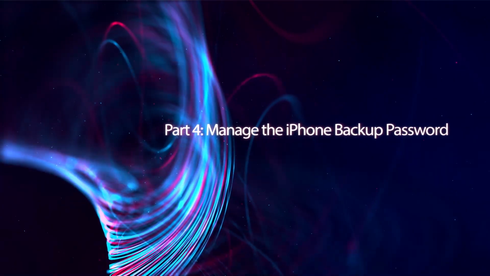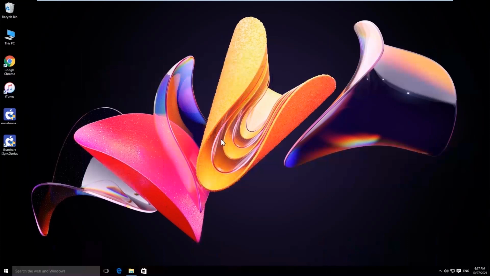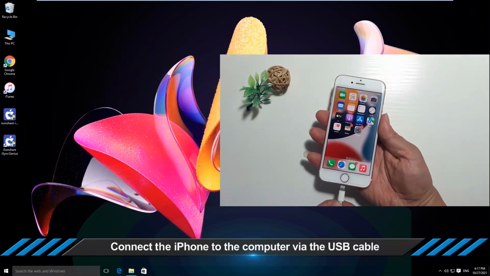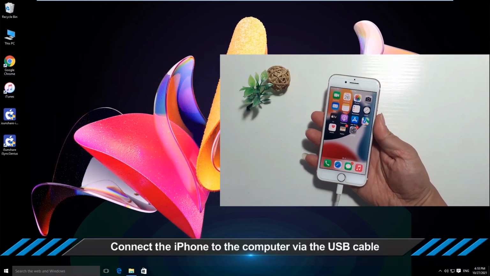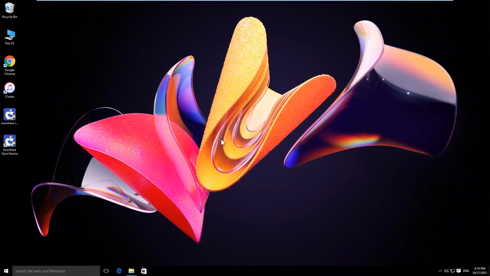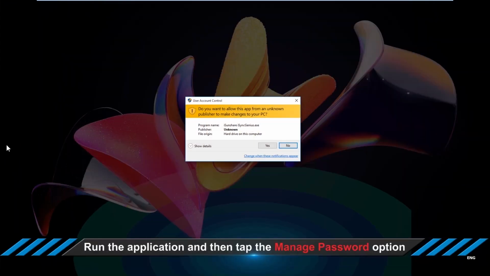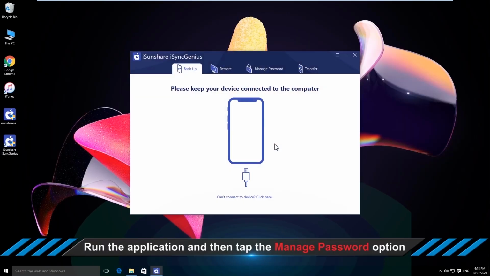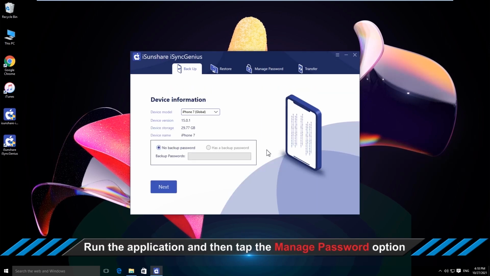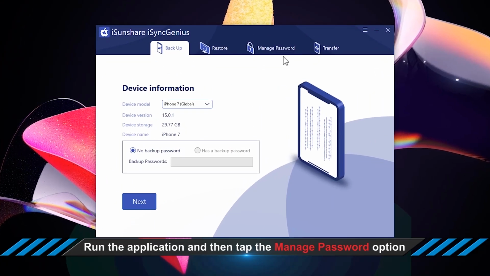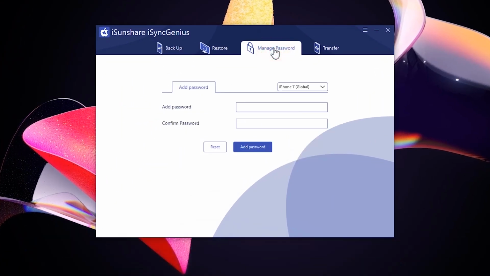Part 4. Manage the iPhone backup password. Firstly, get your iPhone connected. Open the software and click Manage Password. Here you can add, edit or delete the iPhone backup password.